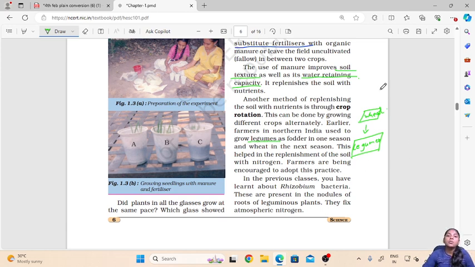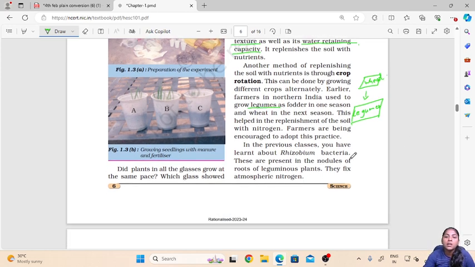Okay, so now legumes are the plants which will have the presence of rhizobium or the nitrogen fixing bacteria in their roots, and these plants will help in the fixation of atmospheric nitrogen in the soil.